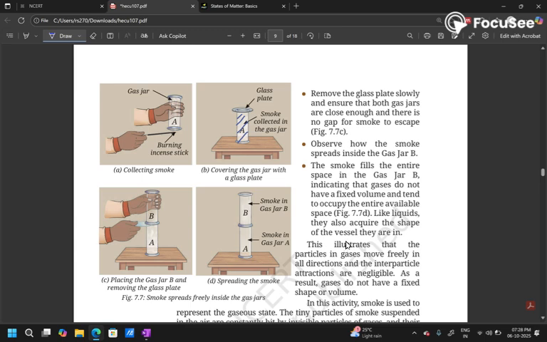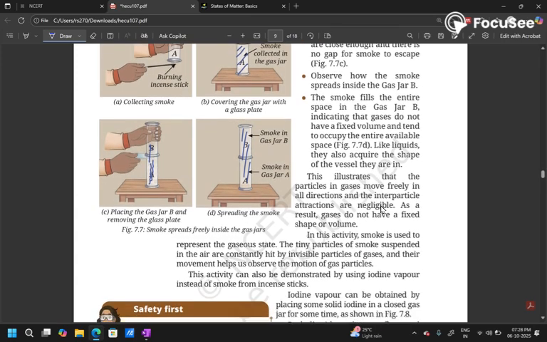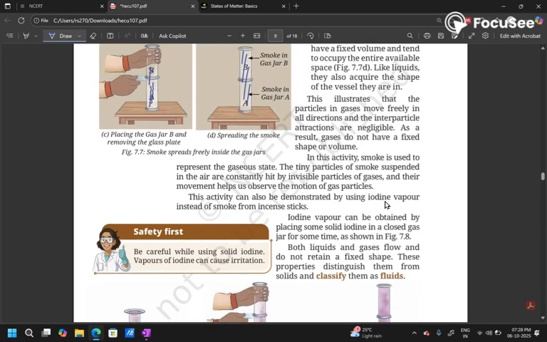But slowly, with time, all the smoke from cylinder A or glass jar A passes into gas jar B, and both the jars now have the smoke of the incense stick. It means the volume of the gases is never constant. They occupy the volume and the shape of the container that they are stored in.